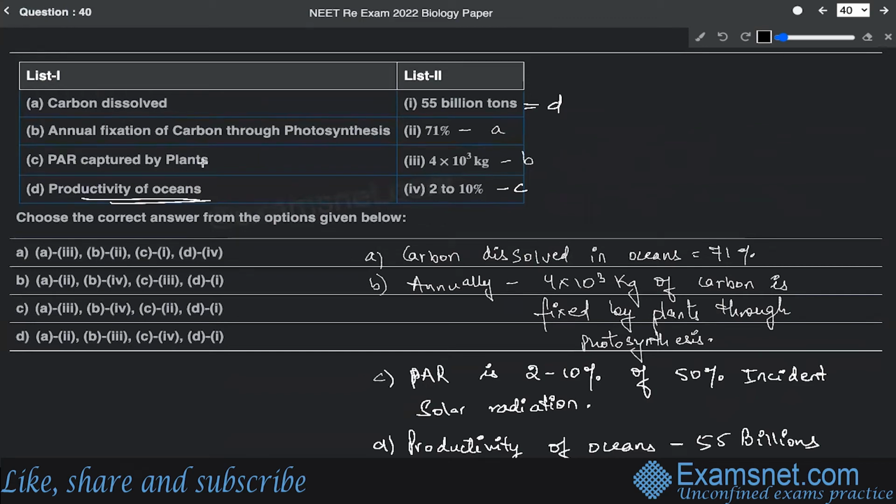Now let us match it. A is going to match up with second. B is going to match up with third. C is going to match up with fourth. And D is going to match up with first. Right. So that means option D is the correct answer. All right.